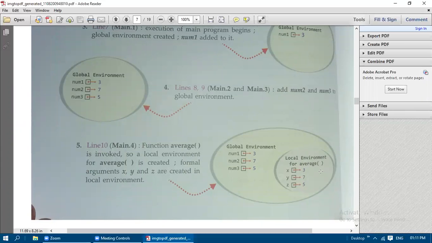Immediately when the function call is made for the average function, the local environment for that function average is created here, along with the variables, that is the formal variables x, y, and z with the same values of num1, num2, and num3. Okay, it is called the local environment. These arguments are known as formal arguments. X, y, z are known here as formal arguments, where it is used inside the function. When the arguments are used inside the main program, that is known as actual arguments.